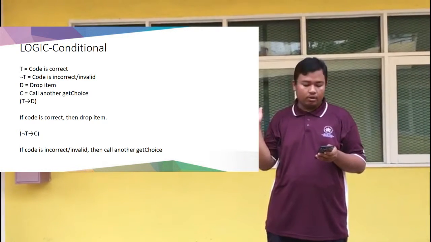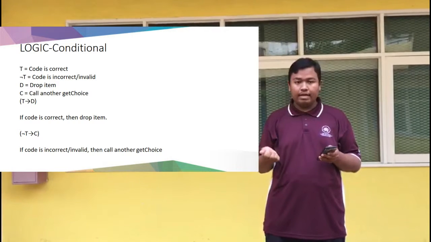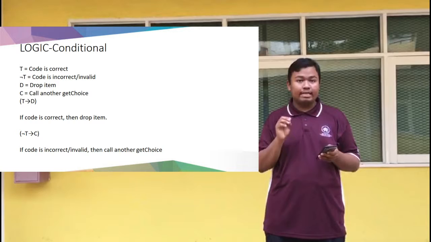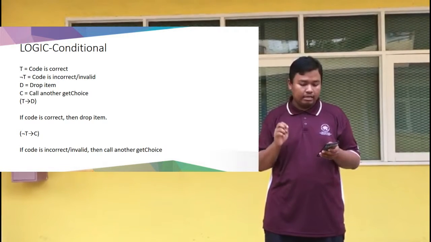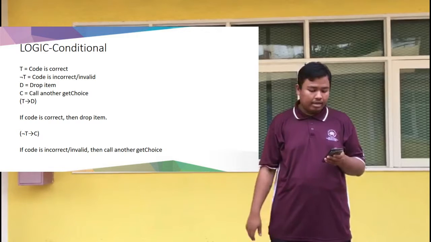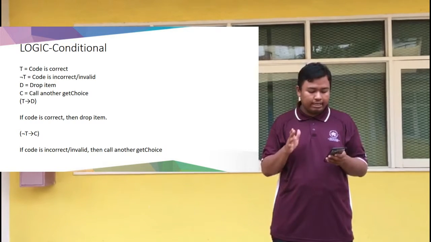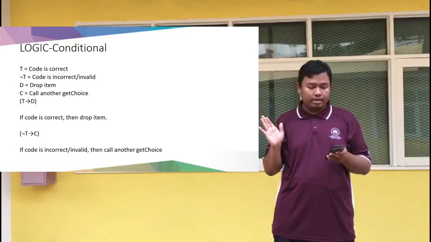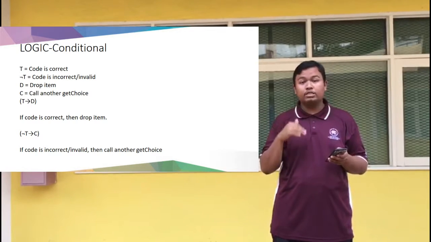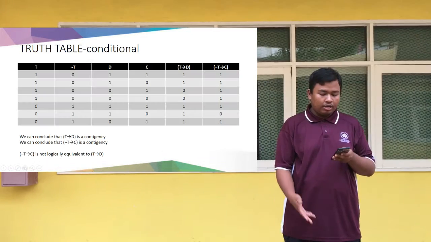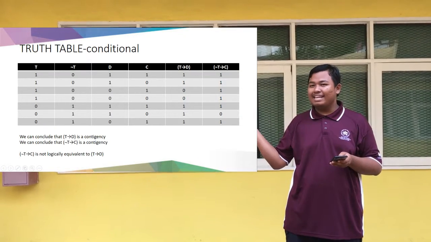Here, if the customer chooses D, which is the code is correct, then it will drop the item. And if the code was incorrect or invalid, it will show C, which is to call another get choice, which is get choice 2. You can refer to the truth table here.